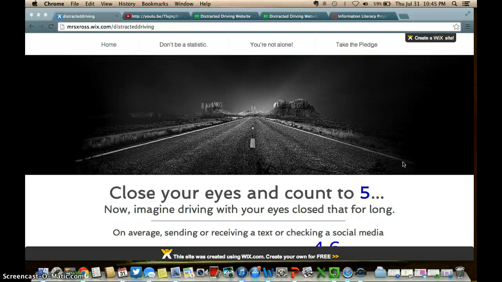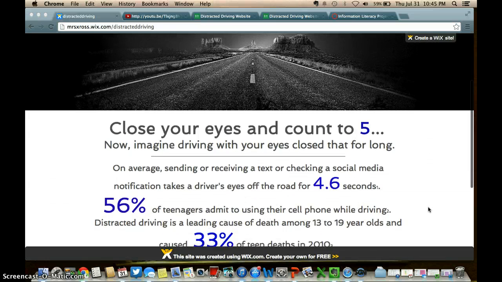Right now I'm on the home page of my site. You can see this photo of an empty road. I'm talking about driving. And it's also a little ominous to kind of invite your curiosity. And to hook the audience, I included instructions to close your eyes and count to 5, and then to imagine driving with your eyes closed for that long. And if the audience did so, then the rest of the text is a lot more impactful.